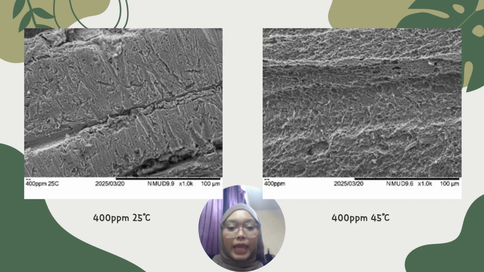For the 400 ppm at 25 degrees Celsius, you can see it shows a much smoother surface with fewer corrosion pits. This suggests that the inhibitor began to form a protective layer on the metal. And for the 45 degrees Celsius, the surface condition was significantly improved. The same image displays minimal corrosion and a nearly uniform surface, showing that the extract worked more effectively at higher temperature.